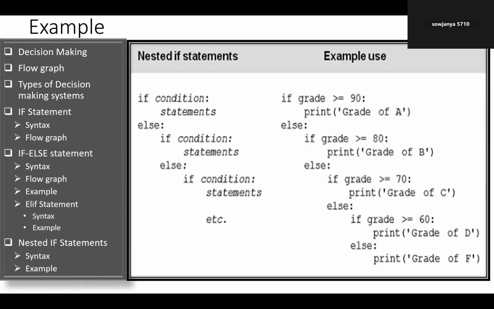Okay students, thank you. This is regarding conditional statements: selection or conditional branching statements, which are the if statement, if else statement, and nested if statements. Thank you.